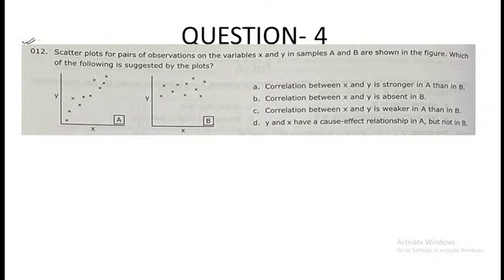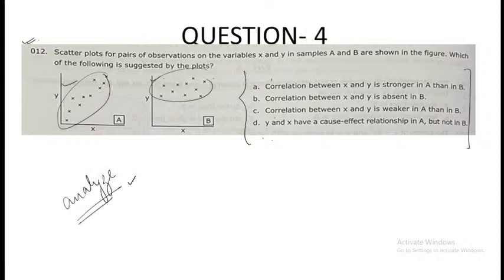The question is, you are given two scatter plots. You need to find out of the four, which observation is correct, or which of the following can be suggested. So read the graphs, try to find out which is the correct answer for this particular question. Okay, take your time, analyze. This is sort of an analytical question, so try to find the answer now. Everyone, take your time.